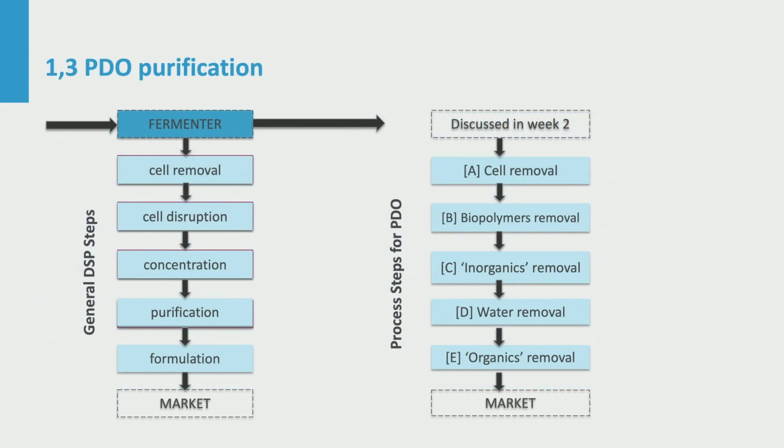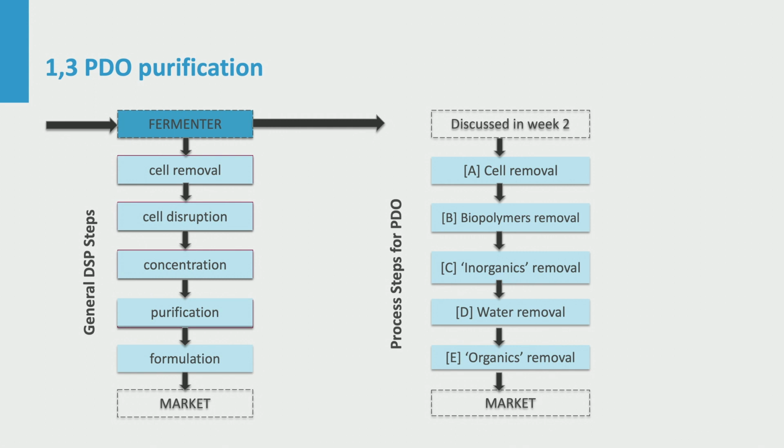Now the process of PDO looks as follows. We start with cell removal, including cell washing. Cell disruption is not necessary. Biopolymers removal requires an extra step early on to prevent fouling of subsequent operations. Then the PDO solution must be cleared from the inorganic components and from the main contaminant, which is water.